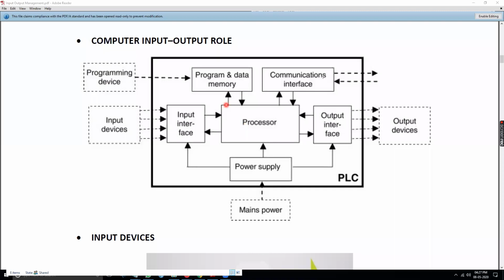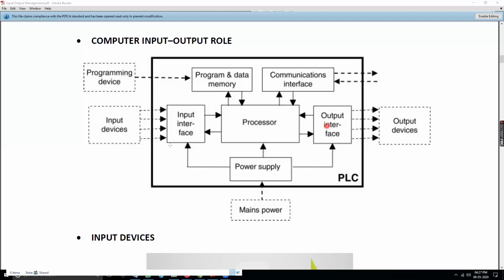And there is networking. This is a communication interface. If you are having, say, Wi-Fi or internet, this communication device will be communicating. And a main supply, external 230 volt, is given to the power supply, which produces a DC supply, giving support to everything. So this is how the computer architecture looks.